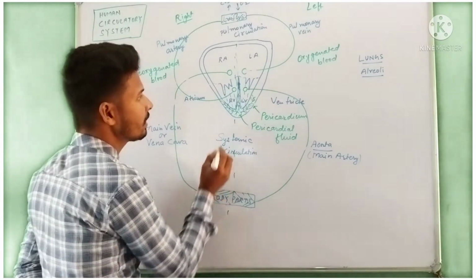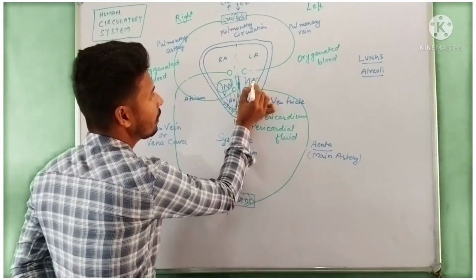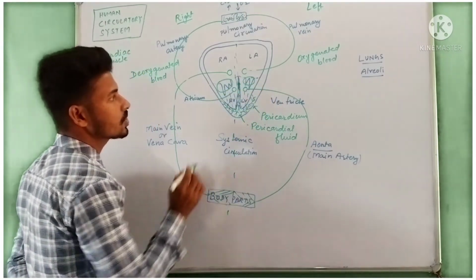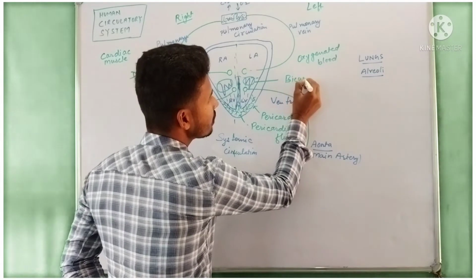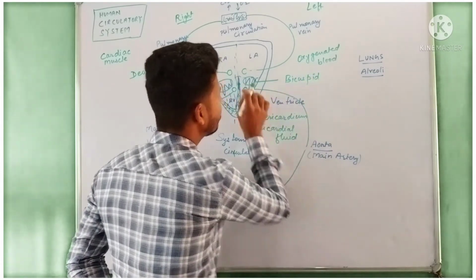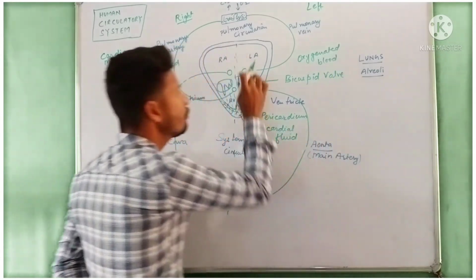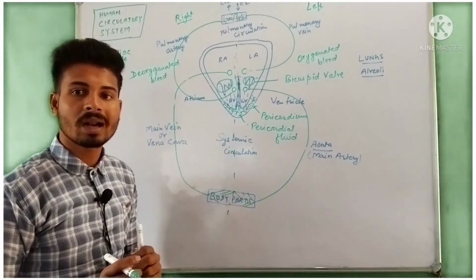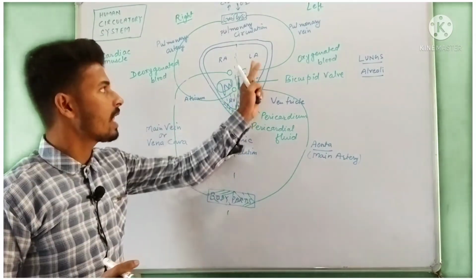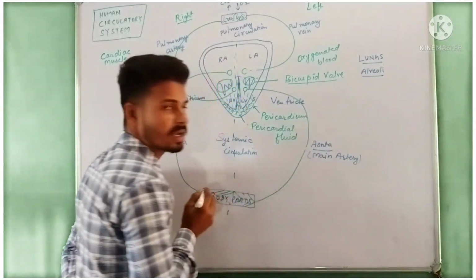In the same way, we can see here a triple and a double-like structure. This double-like structure is called bicuspid, and it is a valve through which our blood passes from the left atrium to the left ventricle. This valve is called the bicuspid valve.